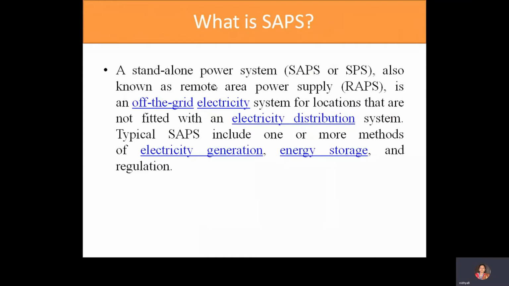What are the generation types? SAPS include one or more methods of electricity generation. That is, we can use solar panels, wind turbines, geothermal sources, micro combined heat and power, micro hydro, diesel or biofuel generators, and thermoelectric generators. These can be used for electricity generation, and here we are using energy storage and regulation.